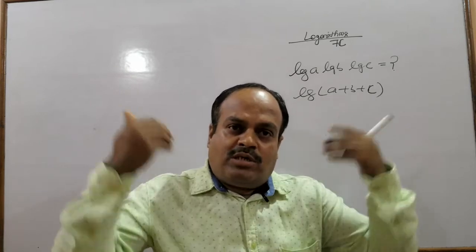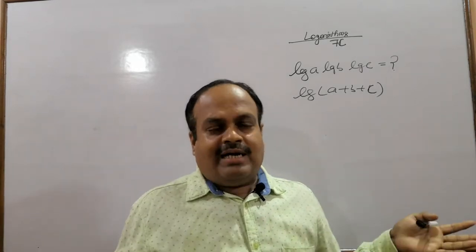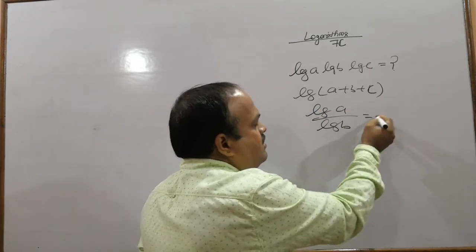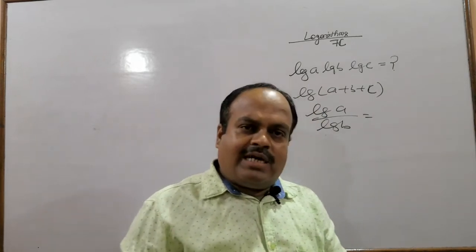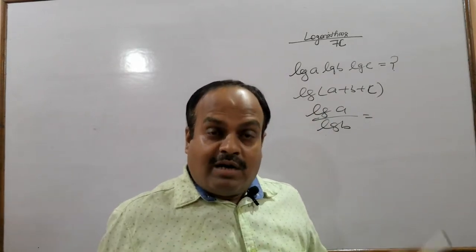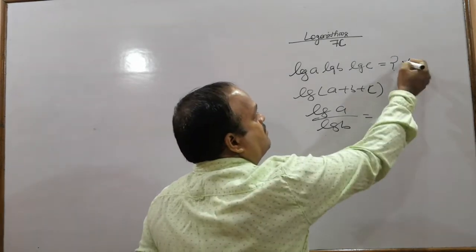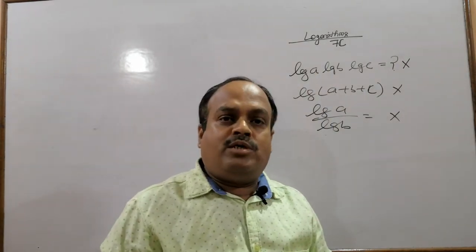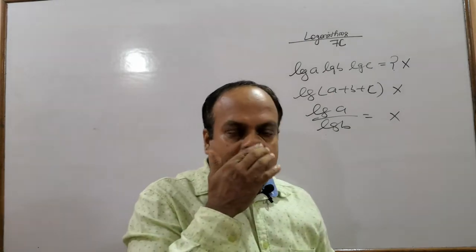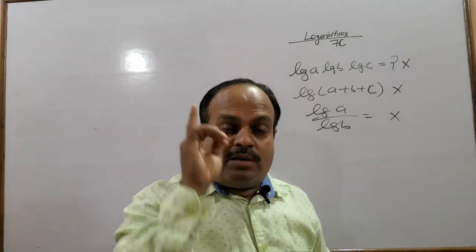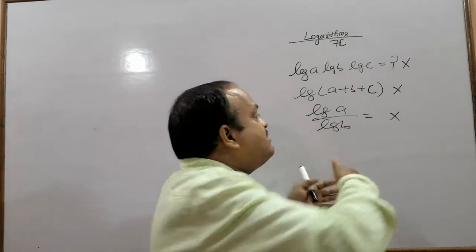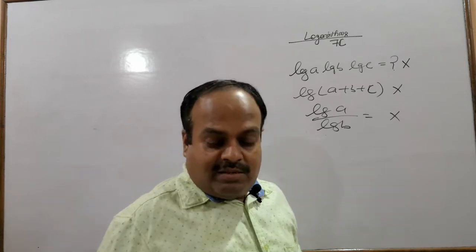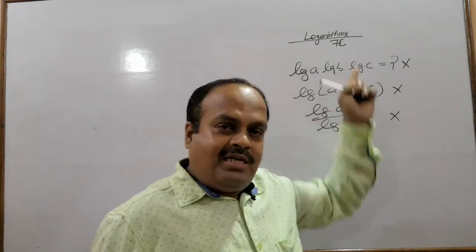But you people apply something or other and say something, which is wrong. Similarly, if I ask log A upon log B, some of you apply the quotient law and say log A minus log B, which is the wrong answer. Don't apply any of the 3 laws which I have given to you to simplify these 3. Some of you use the product law, quotient law and power law to simplify these, which will be the wrong process. So keep these things in mind. No law for these things.